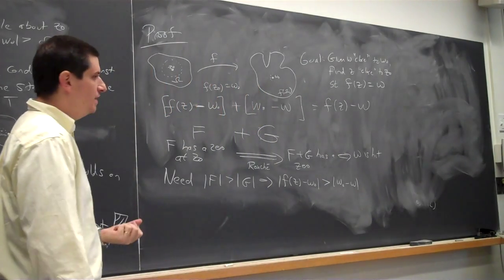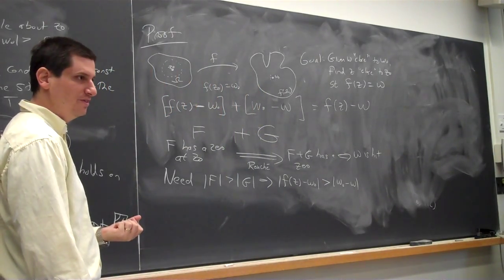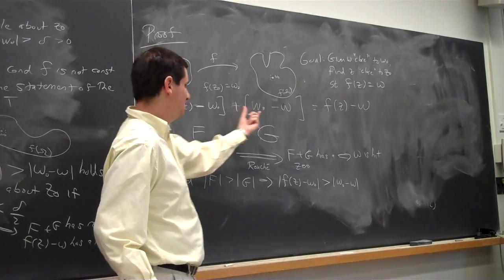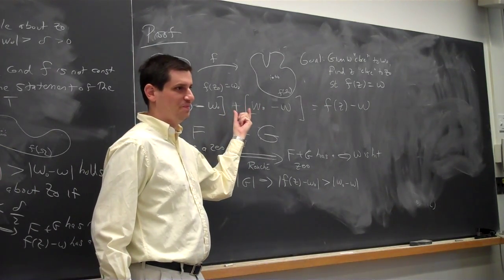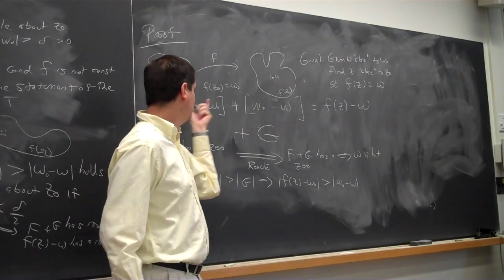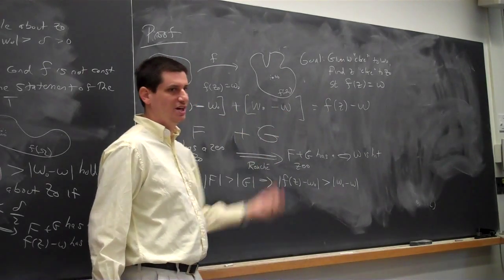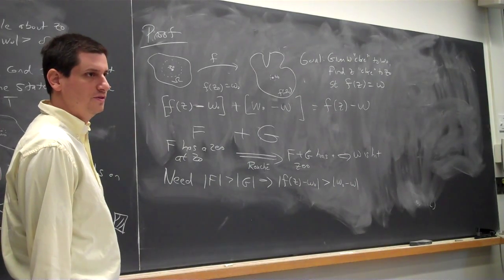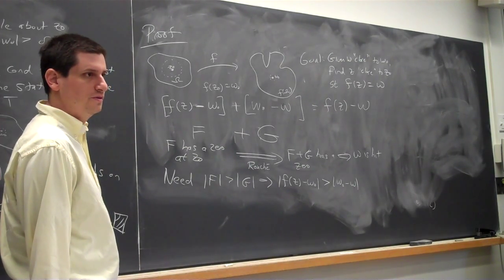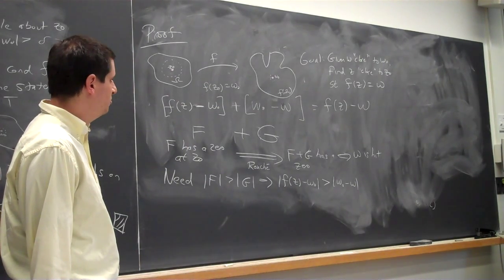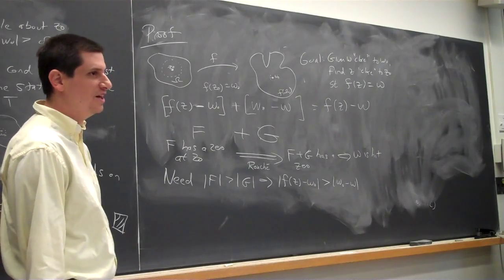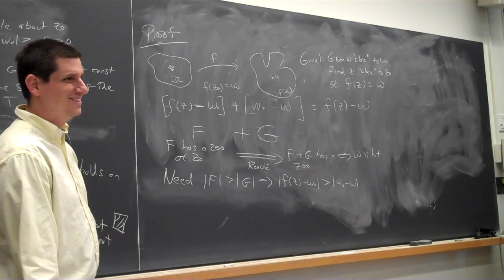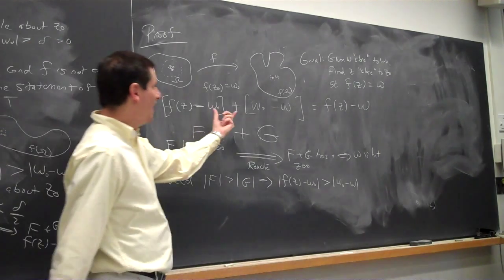Now, I'm a big fan of parentheses and grouping. How else could I group the parentheses here? I've broken it up into this plus this. How else could I put the parentheses? When you look at these four terms, which two terms would you like to group together? You could do f(z) − w plus... Yeah.